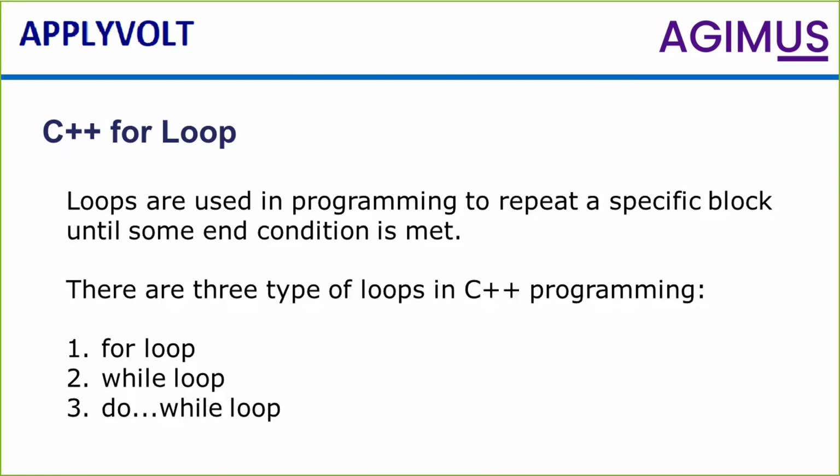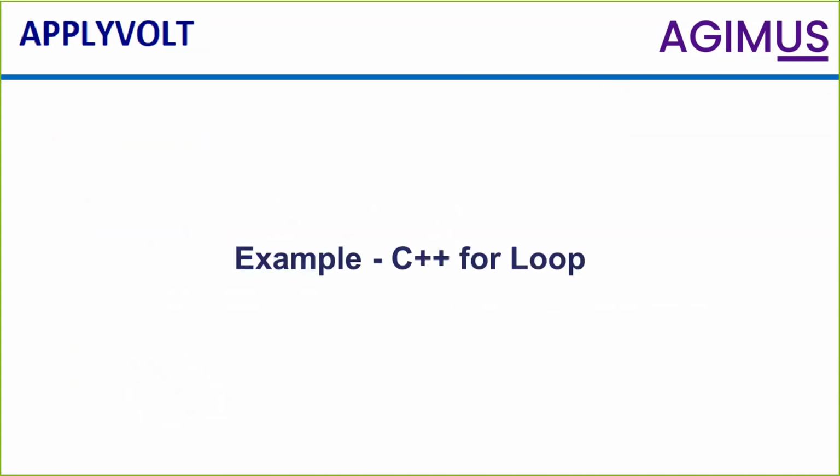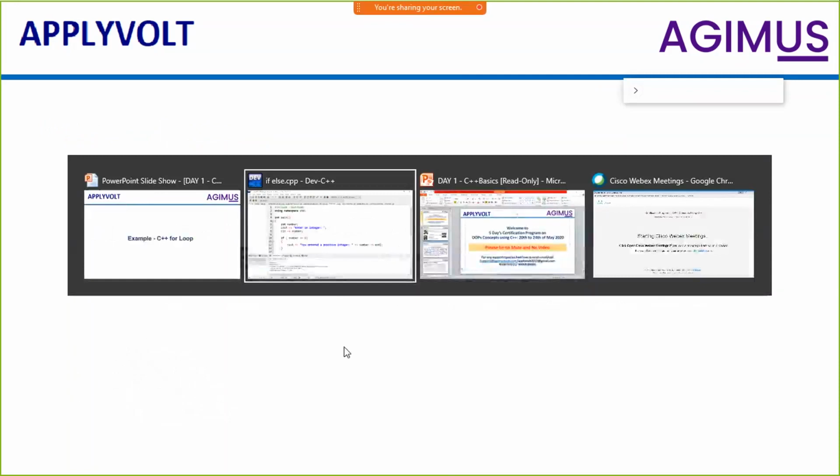Right. As you go on doing that, the complexity of the program will increase, and the length of the program also will increase. To make the program simpler and understandable, the looping statement is used. So the first example I'm going to take is the for loop statement.